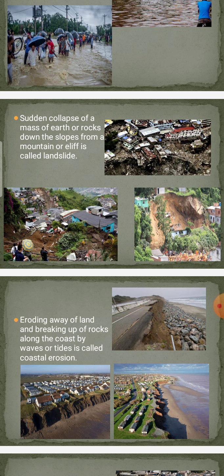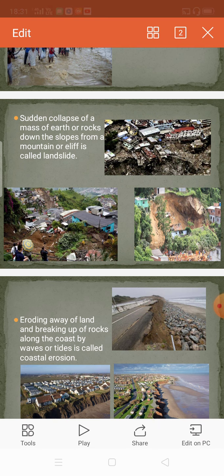Now next one. Transportation gets obstructed because of the blocking of roads and railway lines. Third, human settlements get buried under the debris. Fourth, causes loss of life and property. Now, these are all the things. If you see the picture, you can understand.